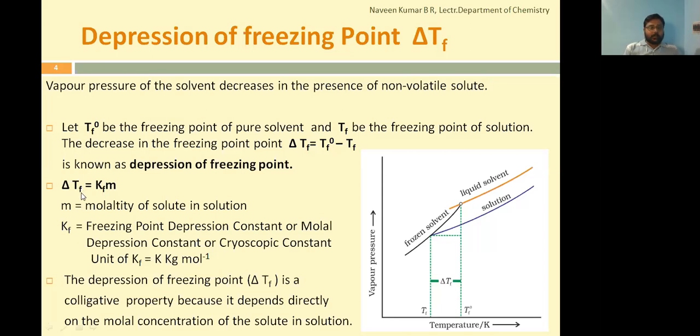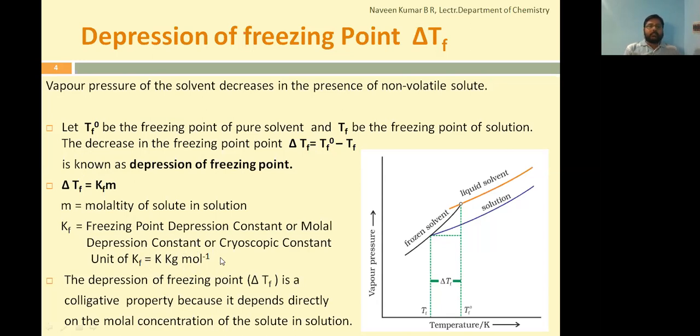The unit of Kf is the same as that of Kb. It is Kelvin kg per mole. If you rearrange Kf as delta Tf divided by m, delta Tf is in Kelvin, and molality is mole per kg, so in the numerator we get kg mole inverse.